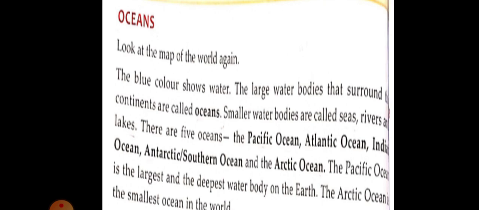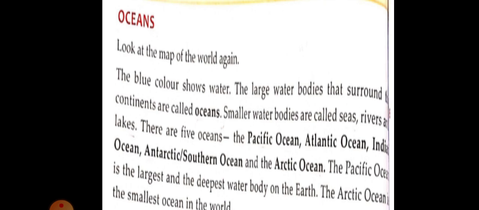Most important, Australia is the smallest continent and Asia is the largest continent. Continents are further divided into smaller parts called countries. Our country India is a part of Asia.